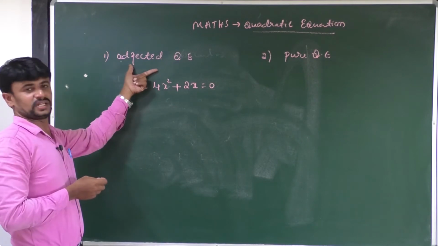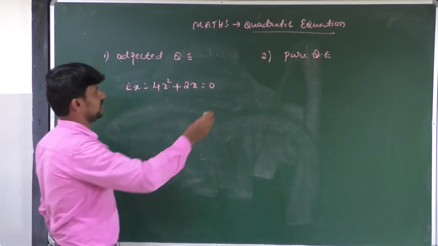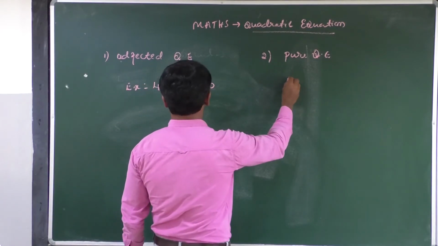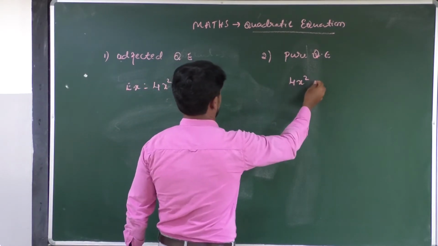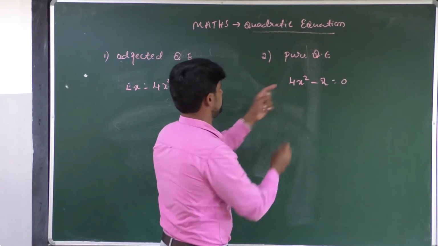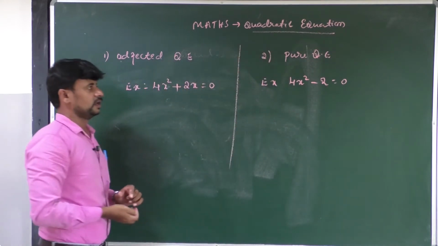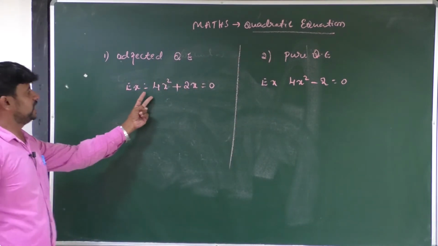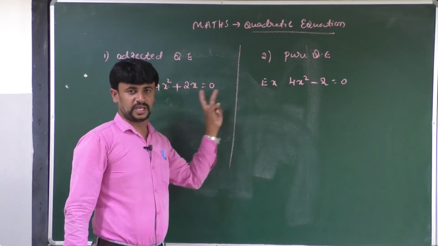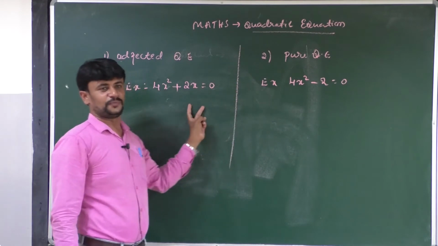Afterwards, I will define the definition of a hard-factored quadratic equation. Let us take another example for a pure quadratic equation: 4x square minus 2 is equal to 0. This is also one of the examples for a pure quadratic equation. If you observe these two quadratic equations, is there any difference? Yes, we can see the difference.